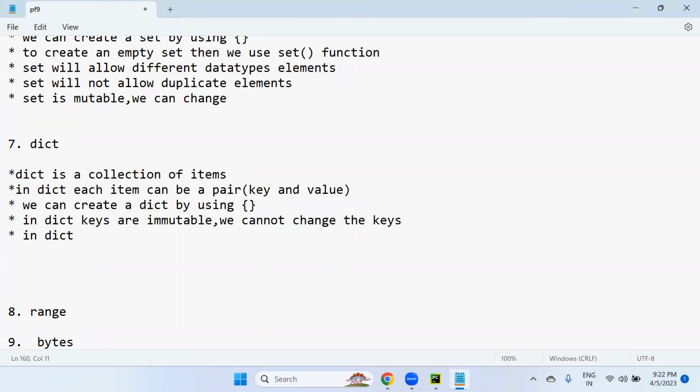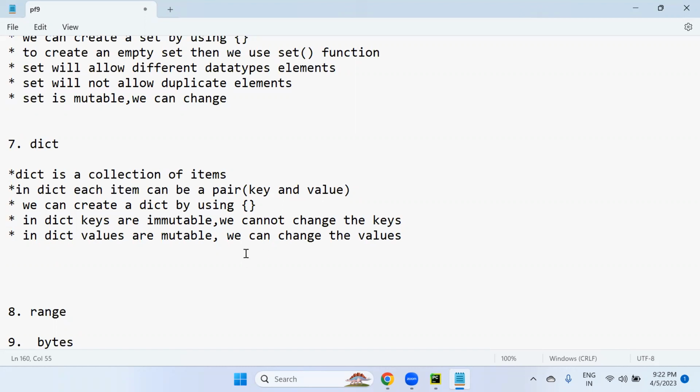In a dictionary, values are mutable, which means we can change the values. Suppose we are all employees, for example. Each and every employee has an employee ID. So consider that employee ID is the dictionary key, and employee name is the value. So the employee key can never be changed, but the employee name, the value, can be changed.